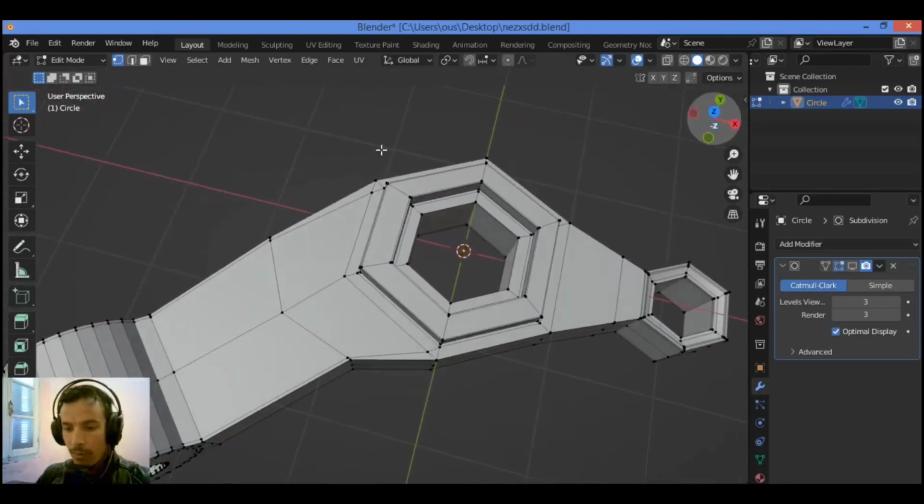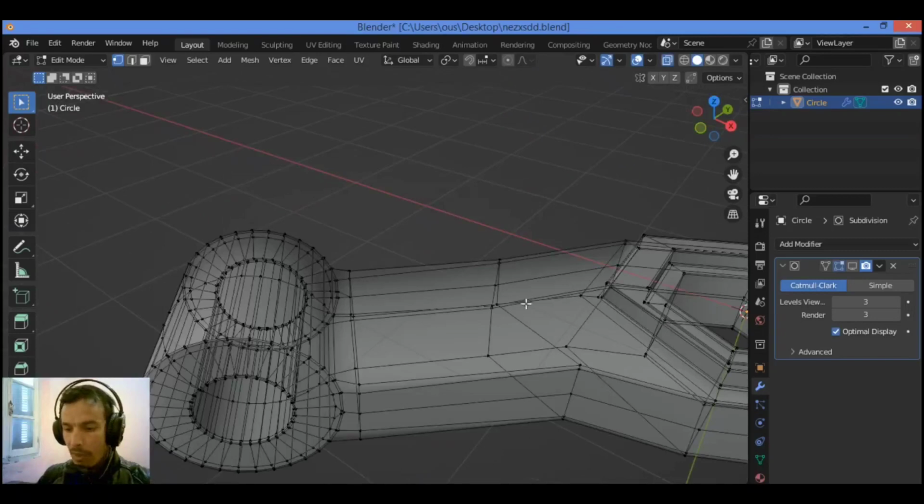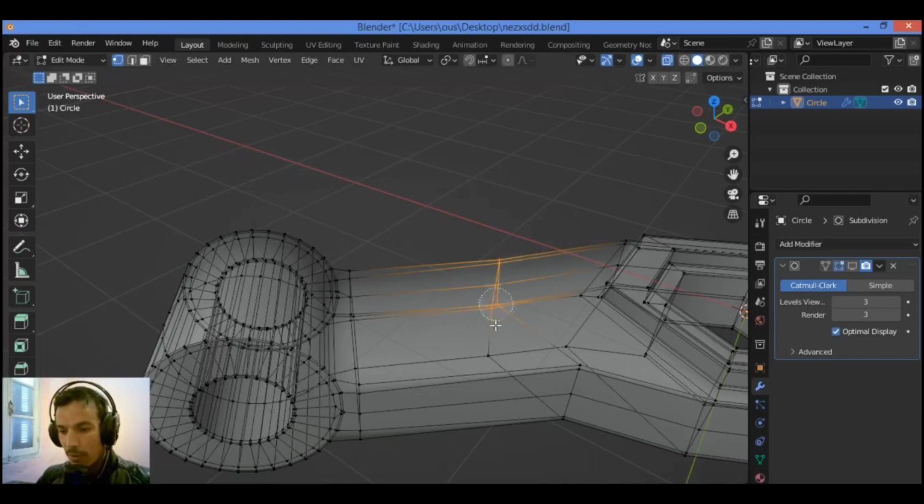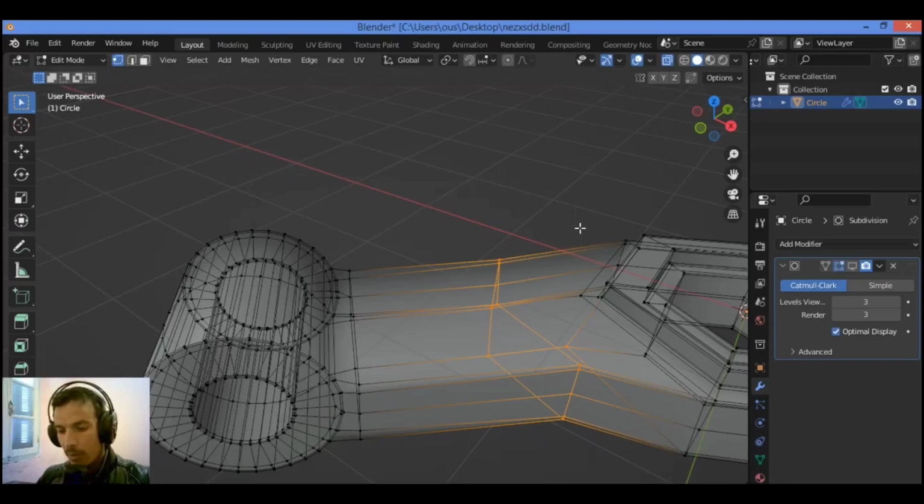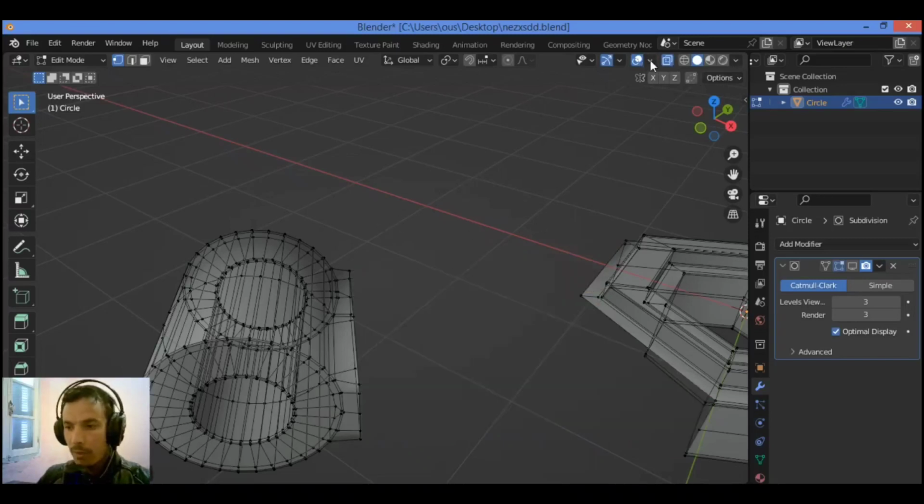So let's see what we have. Let's hide some vertices to add some supported loop cuts through this section without getting to this part, because it's going to make some weird issues. Hit C to select all those vertices going to bridge to connect all these sections. Click on left mouse button, hit H to hide it.